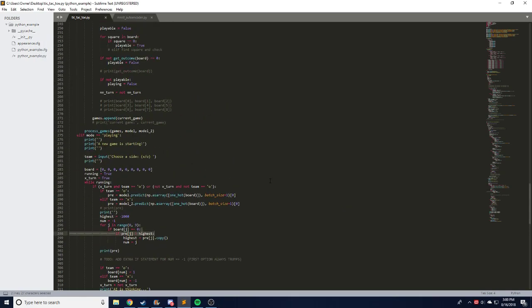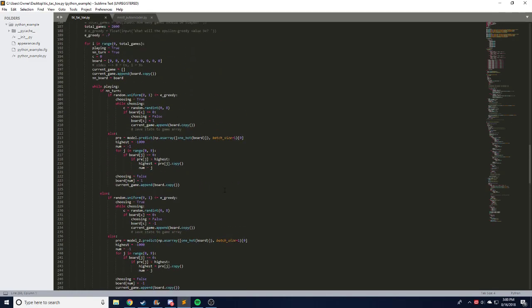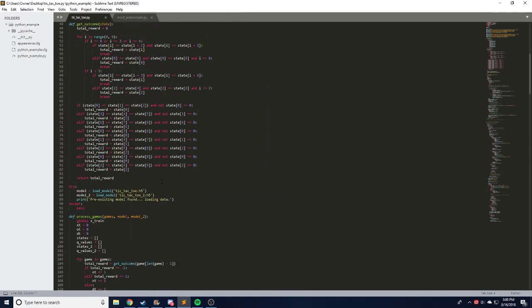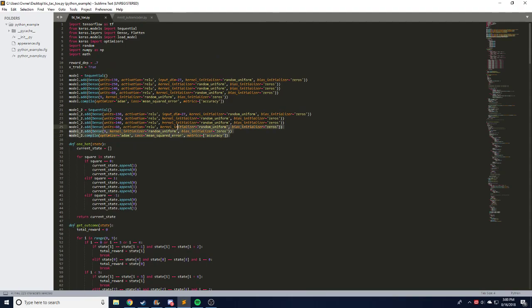I would like to note that while this network does theoretically seem as if it's large enough to memorize most of the positions in this game, it doesn't really seem that that's actually been the case. I didn't give it long enough to train for that to happen.